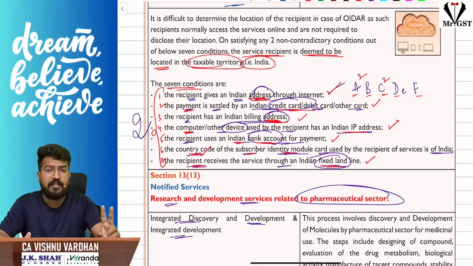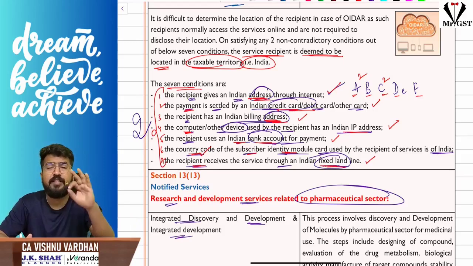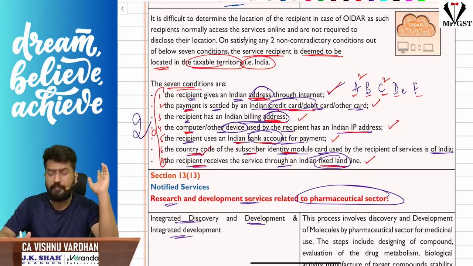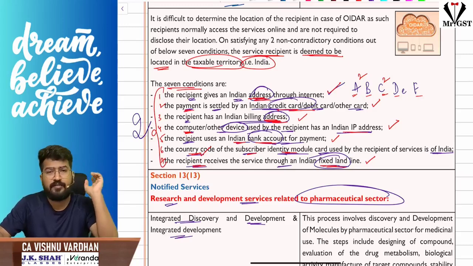Out of these 7 conditions, if any 2 conditions are satisfied, then it will be treated as the recipient is located in India and the place of supply will become India. So that is 13 subsection 12 with respect to place of supply of OIDR services.